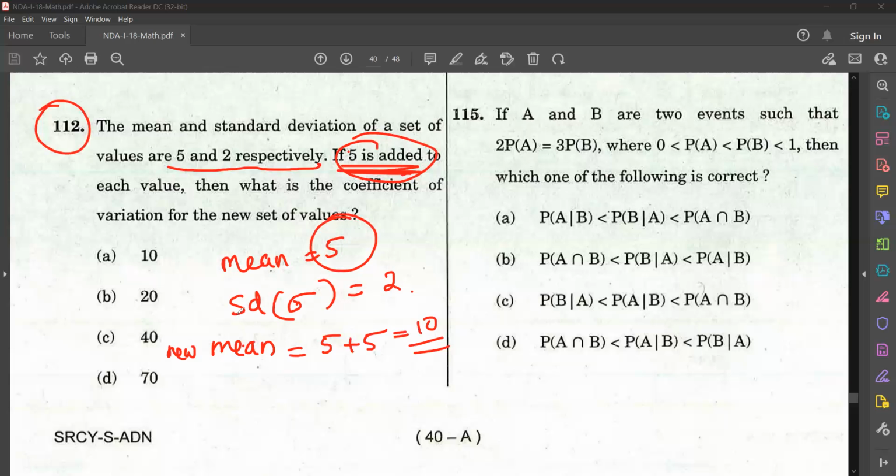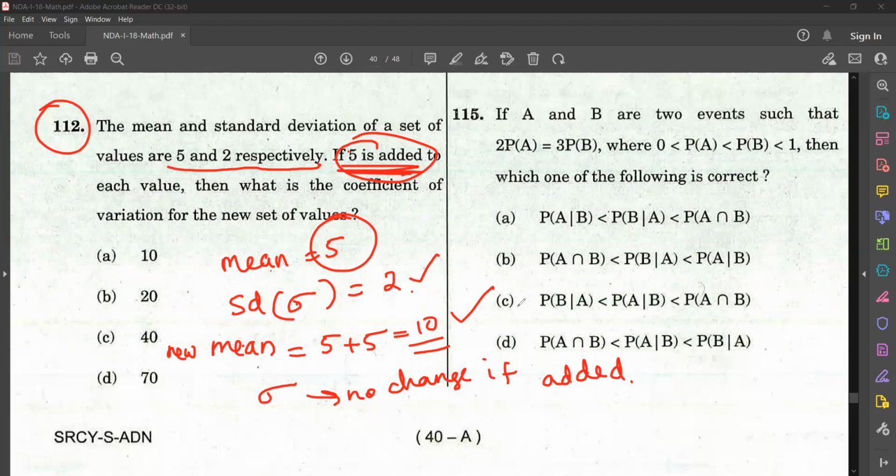Now, standard deviation, will addition have any effect on standard deviation? No, standard deviation will be the same. No change if something is added. If each value is added by a fixed number, there is no change in standard deviation. So addition and subtraction do not have any change in standard deviation. So sigma remains as such, that is 2. So new mean is 10, sigma is 2 itself.